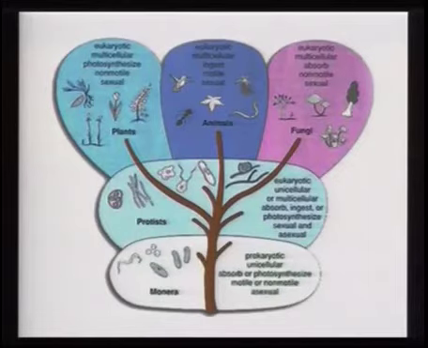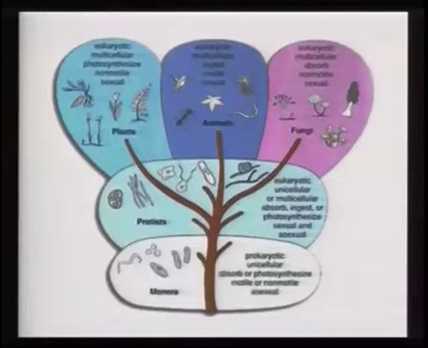Kingdom Monera were different from the remaining 4 kingdoms because they lacked a nucleus and therefore they were known as prokaryotes, whereas the remaining 4, the Protista, the Fungi, Plantae and Animalia, all had a well-defined nucleus in which was present the DNA, and therefore they were known as eukaryotes.